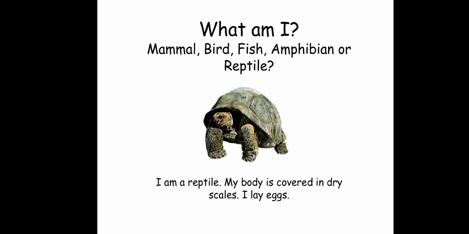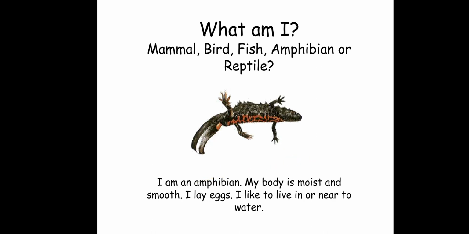Next. How about this? This is actually a turtle. Turtle, yun na nga. At first look at the picture, you can eventually know that it is a reptile, kasi it is covered in dry scales. Kapag yung kalabas or the external appearance of the animal is dry and naka-scales, meaning to say it belongs to reptiles. And reptiles also can lay eggs. Okay?